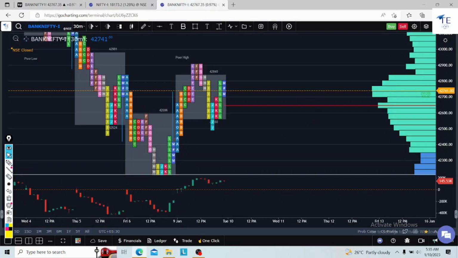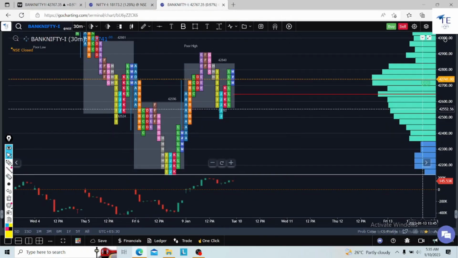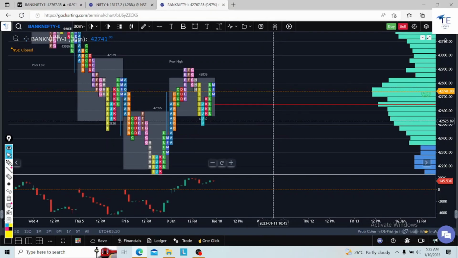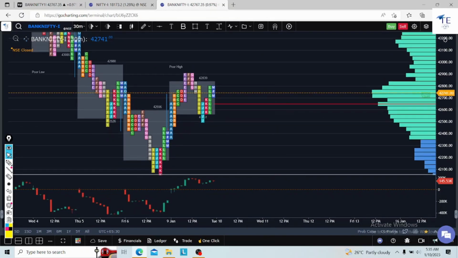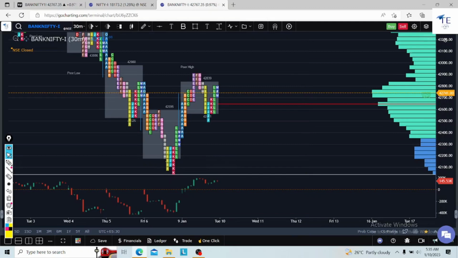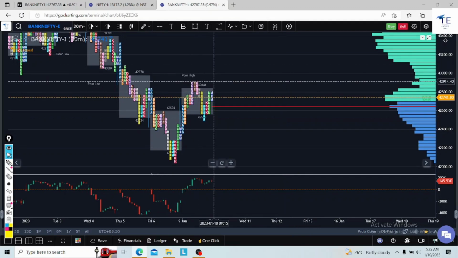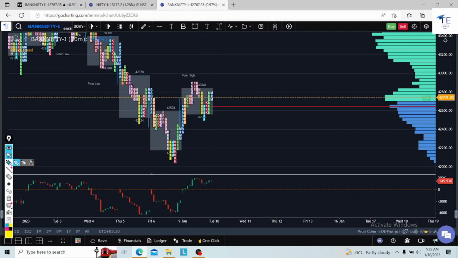What about Bank Nifty? Bank Nifty is providing very good information. Yesterday's value area was very small in the higher time frame. So Bank Nifty has the same scenario: I need acceptance above yesterday's high. This week, yesterday's high and yesterday's low are very important.